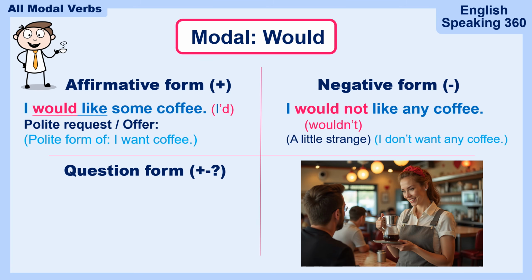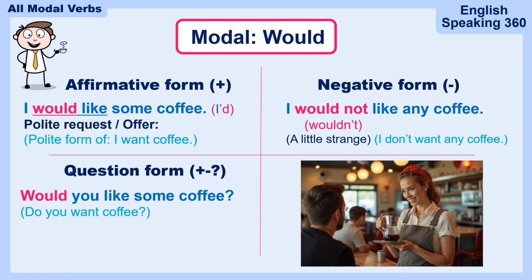How about the question form? You would say, would you like some coffee? And that is what I meant when I said it can also be an offer. It's an offer when it's at the question form. Would you like some coffee? Yes or no. It means, do you want coffee, but in a polite way.